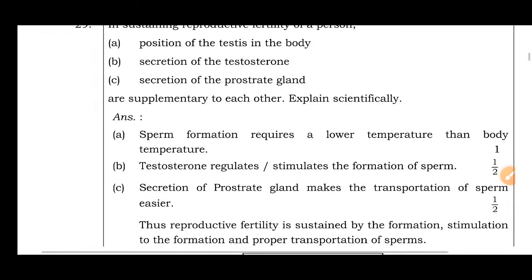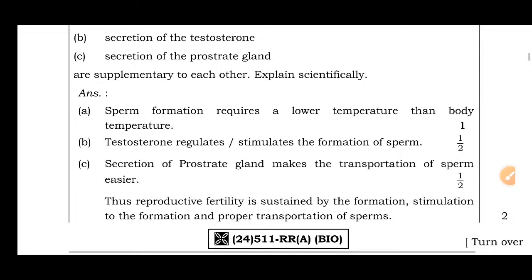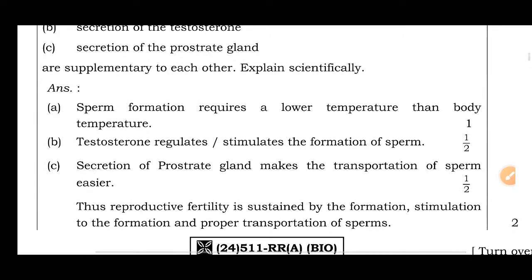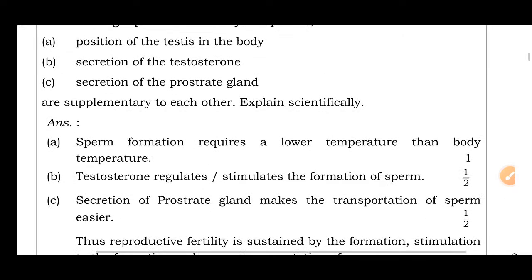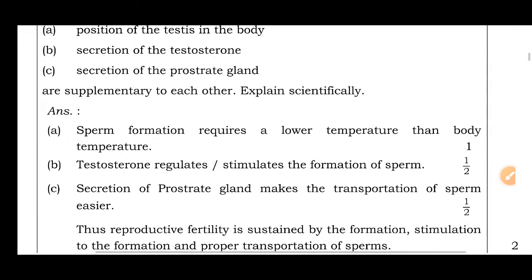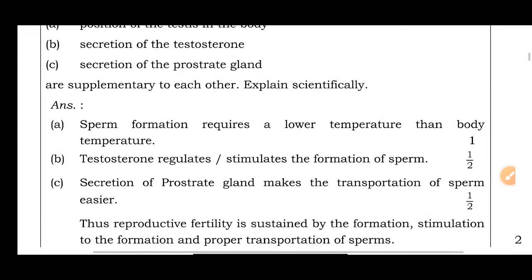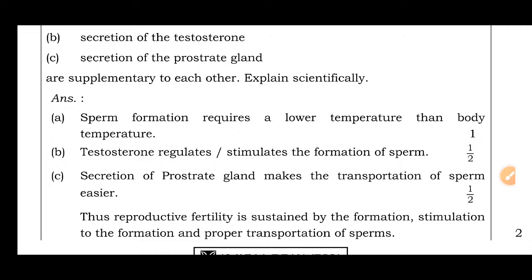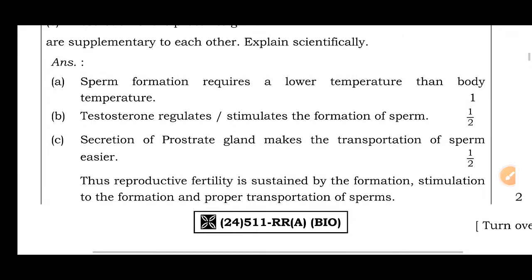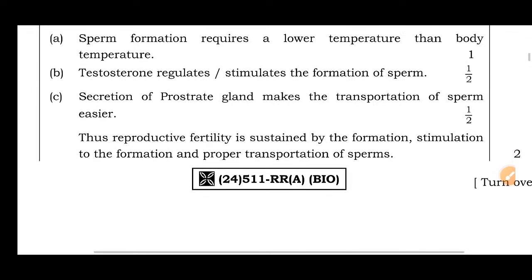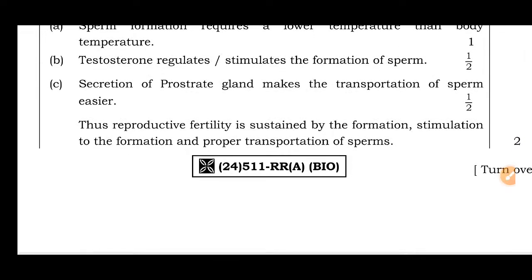Explain scientifically. Sperm formation requires a lower temperature than body temperature. That's why the testis is positioned outside the body, not inside. Second, secretion of testosterone: testosterone regulates or stimulates the formation of sperms. Third, secretion of the prostate gland makes the transportation of sperm easier. Thus, reproductive fertility is sustained by the stimulation of the formation and proper transportation of sperms.